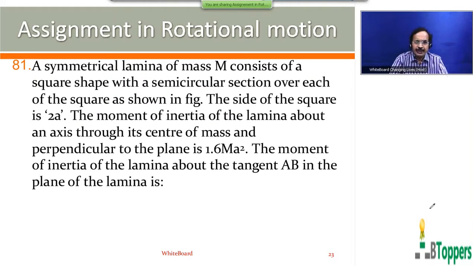See the next question, question number 81. The symmetrical lamina of mass m consists of a square shape with a semicircular section over each side of the square, as shown in the figure. The side of the square is 2a. The moment of inertia of the lamina about an axis through its center of mass and perpendicular to the plane is 1.6 Ma square. The moment of inertia of the lamina about the tangent AB in the plane of the lamina is.